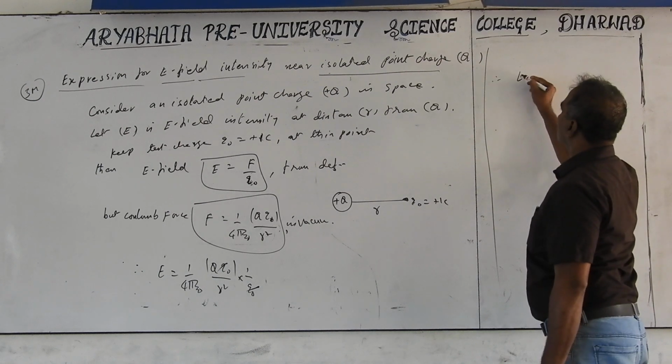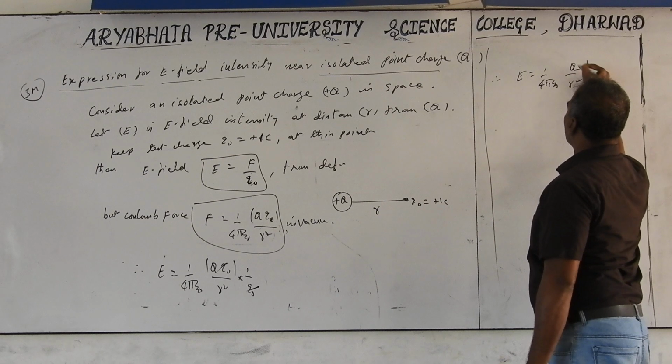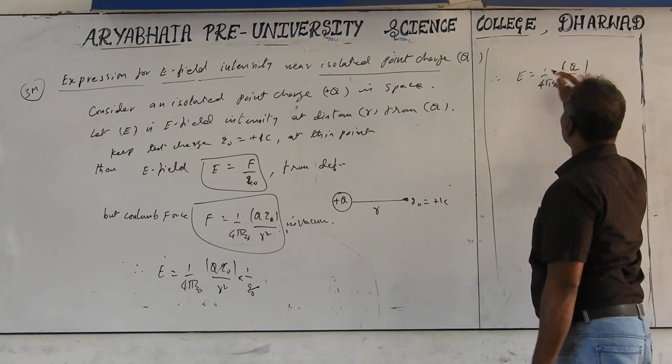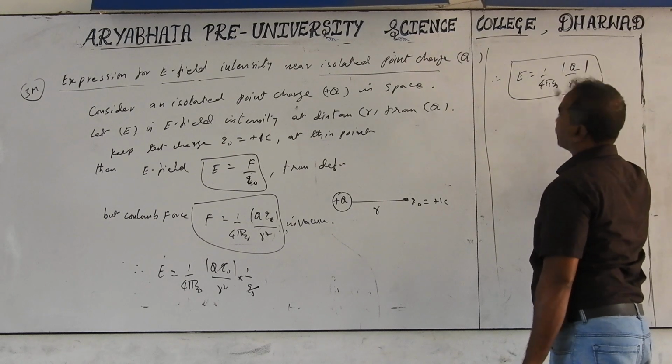Therefore E becomes equal to 1 by 4 pi epsilon naught into Q by R square. This is the formula for electric field intensity near an isolated charge capital Q.